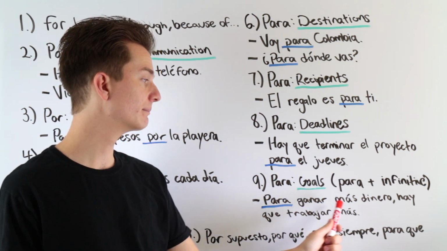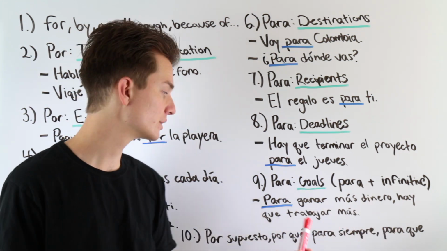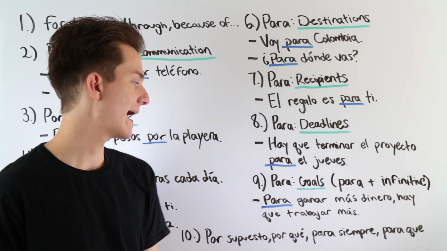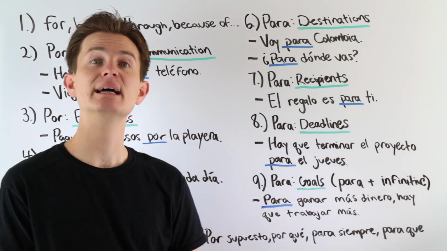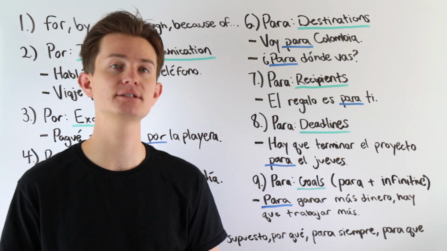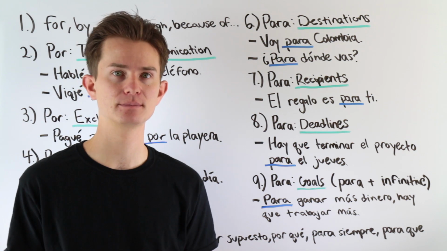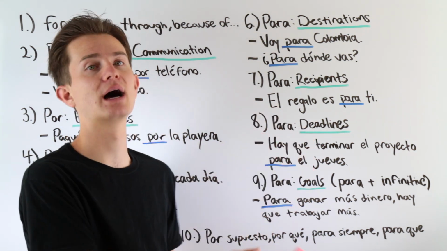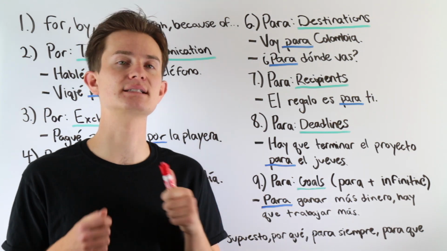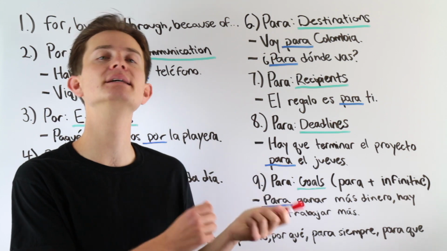In order to make more money, you need to work more. Notice how para has changed its meaning in this example to in order to. This is a common use of the word para. Para tener éxito, in order to be successful.